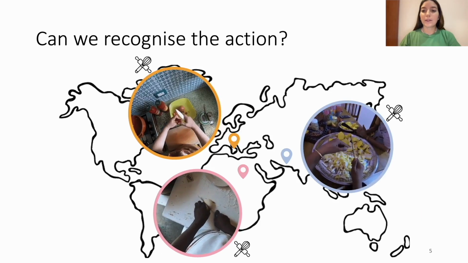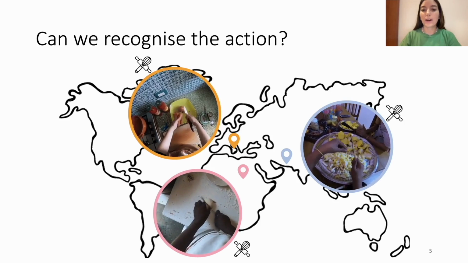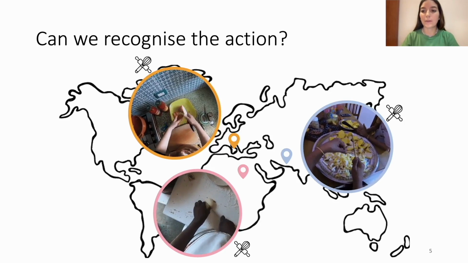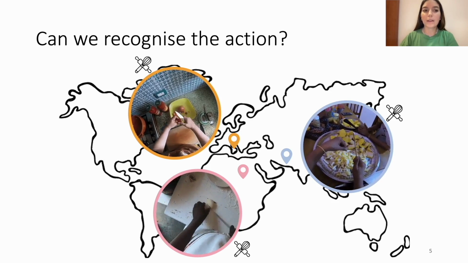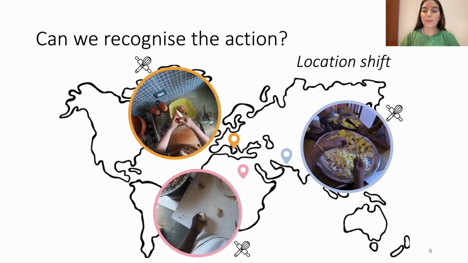We combine the scenario shift with an exploration of where actions take place. We show 3 examples of cutting in the cooking scenario in Italy, India, and Rwanda. The environment and objects differ per location, showcasing rich cultural diversity. Generalizing across the location shift has been explored before.